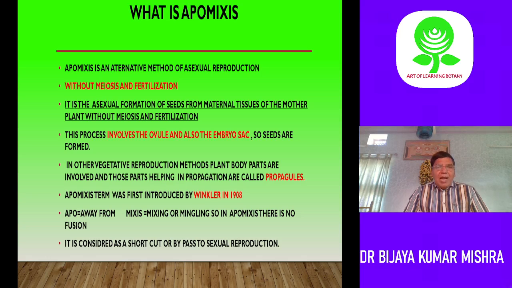So what is apomixis? Apo means away from mixing. So there is no mixing. In amphimixis, two different things mix in sexual reproduction, but in apomixis, no mixing. Apomixis is considered a shortcut to sexual reproduction. Although it is defined as asexual reproduction, it's called a shortcut to sexual reproduction because we get seeds, the embryo sac is involved, and an embryo is formed here.